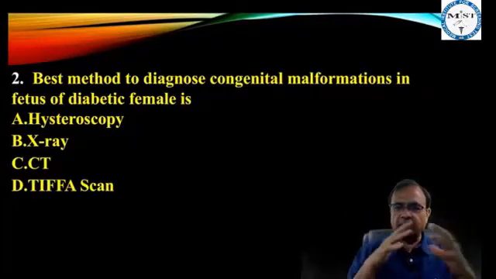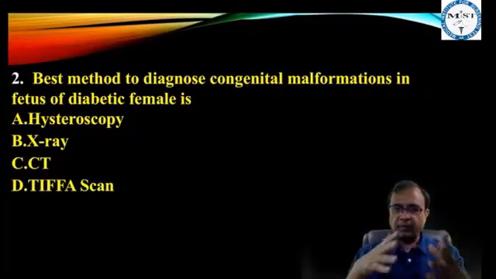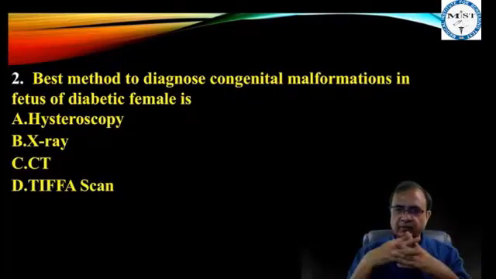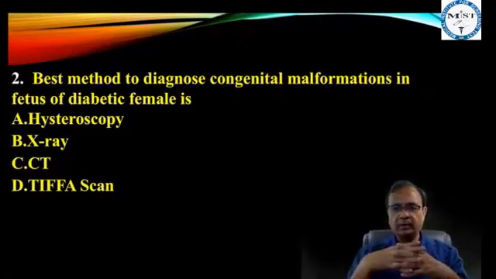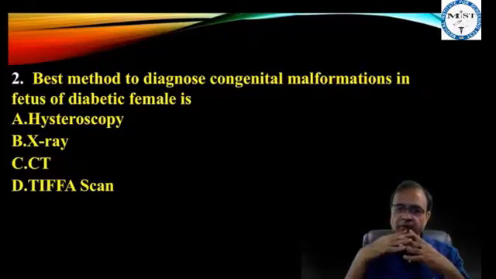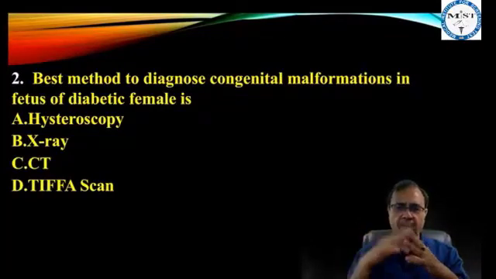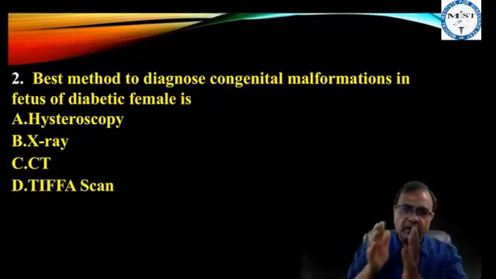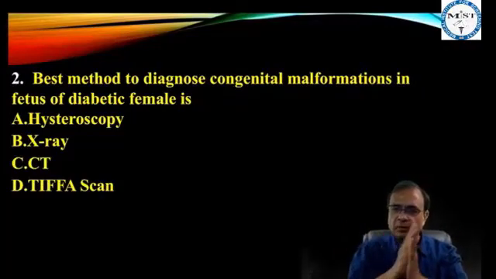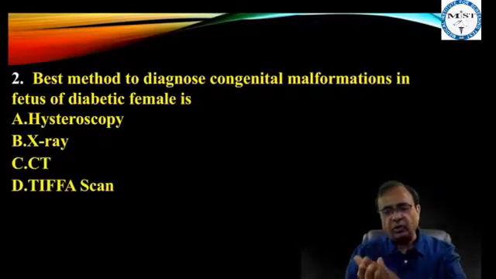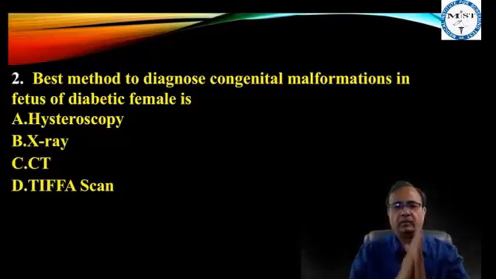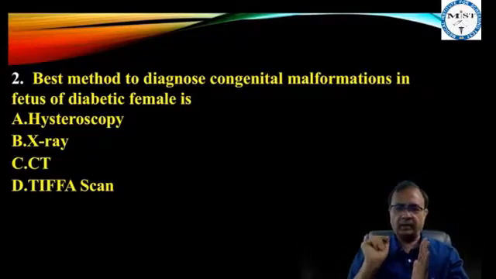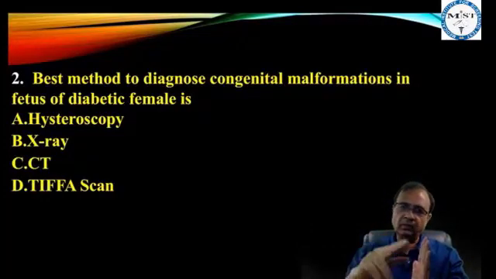It has been taught in radiology also. TIFFA scan. What is this TIFFA scan? Targeted imaging for fetal anomaly. Another name of this scan is level 2 ultrasound. What is the best time to do a TIFFA scan or level 2 ultrasound? Between 16 to 20 weeks, or to be more precise, between 18 to 20 weeks. So the best method to diagnose or to see is the TIFFA scan.